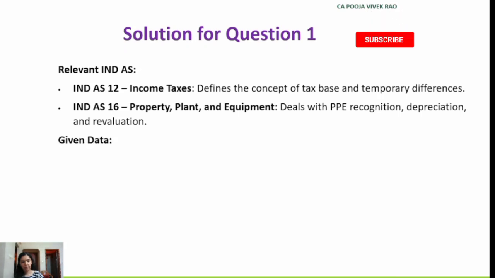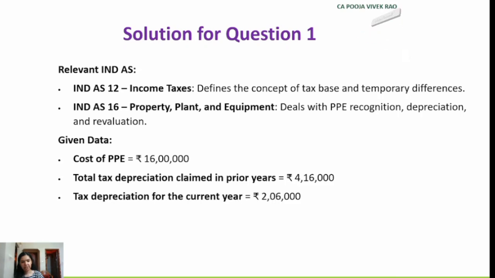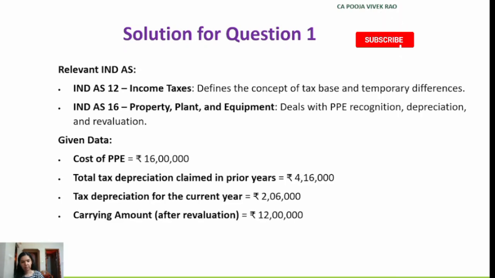The cost of PPE is 16 lakhs. Total tax depreciation claimed in the prior years, rupees 4 lakh 16,000. Tax depreciation for the current year, rupees 2 lakh 6,000. Carrying amount after revaluation, rupees 12 lakh.